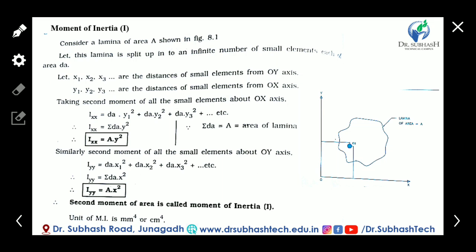Let's first see what inertia is. We all know what inertia is. Inertia is a property of matter: if the body is in static condition and a force is applied to the body, then the body tries to regain its static condition. If the body is in motion, then the body will try to continue its motion against the force.